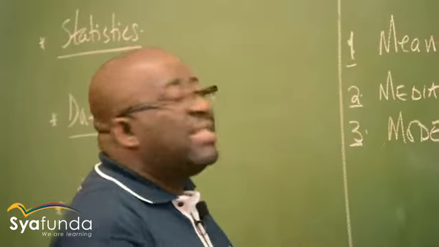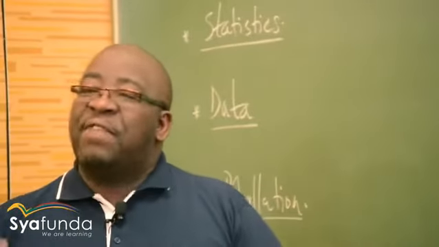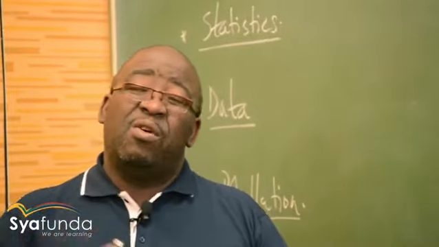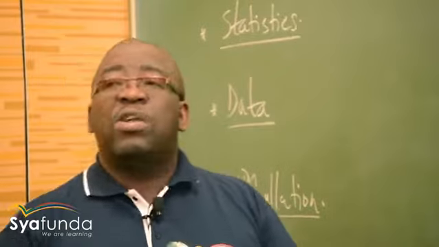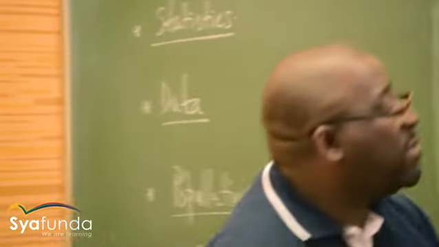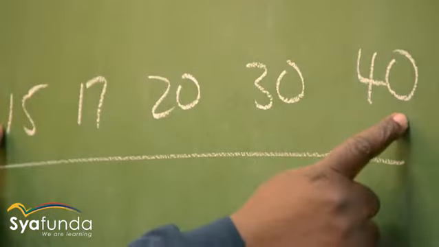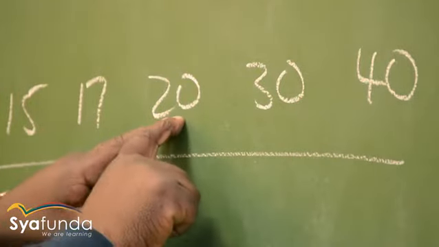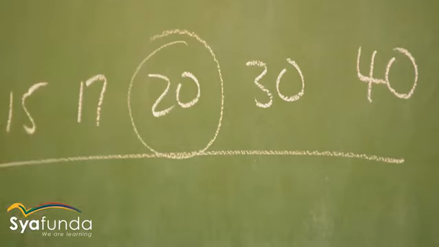So the median is the middlemost observation after the data has been arranged in an ascending or descending order. You're just looking for the observation that is at the center. If I'm coming from both positions, I will be moving, and where my fingers meet, it will be the middlemost one. That is what we call the median.